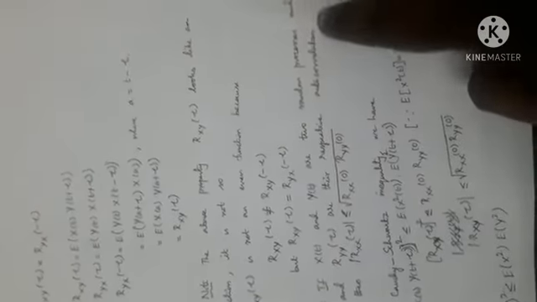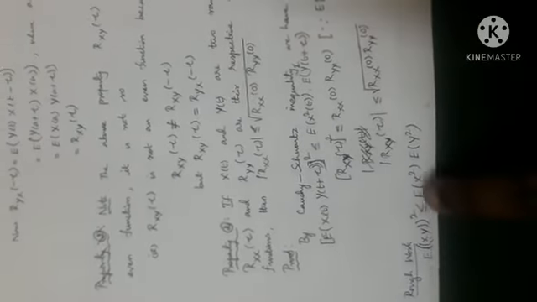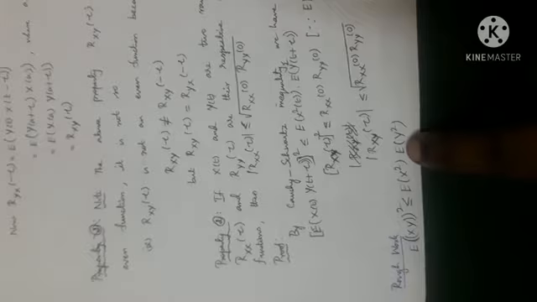Property 2. If x of t and y of t are two random processes, and Rxx of tau and Ryy of tau are the respective autocorrelation functions, then prove this property: modulus of Rxy of tau is less than or equal to square root of Rxx of 0 into Ryy of 0. Prove this. We had seen the same in autocorrelation function, so we use Cauchy-Schwarz inequality. You can search the net for Cauchy-Schwarz inequality.